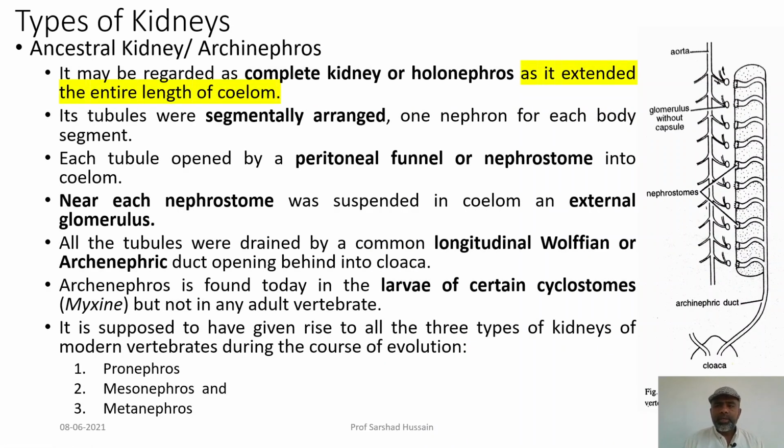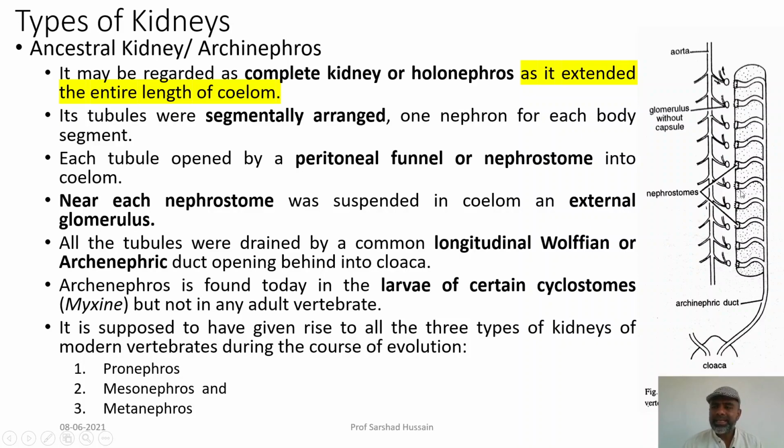As far as the types of kidneys are concerned, there is a kidney called the ancestral kidney or archinephros. The archinephros may be regarded as a complete kidney, or holonephros, because it extends along the whole length of the coelom, from part of the anterior body cavity to the posterior part of the body cavity.